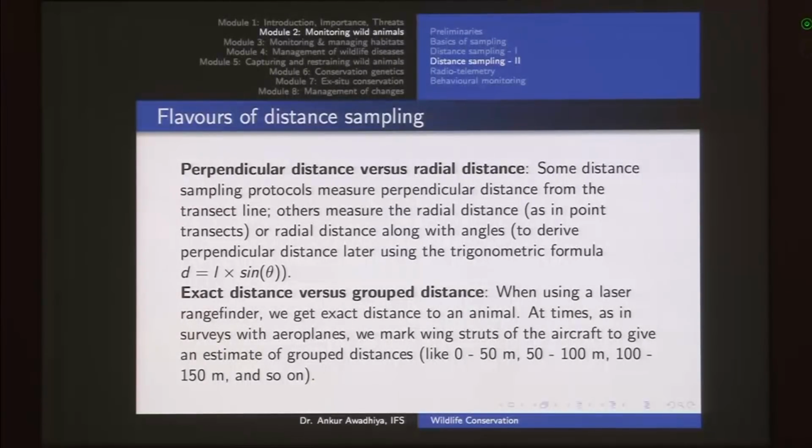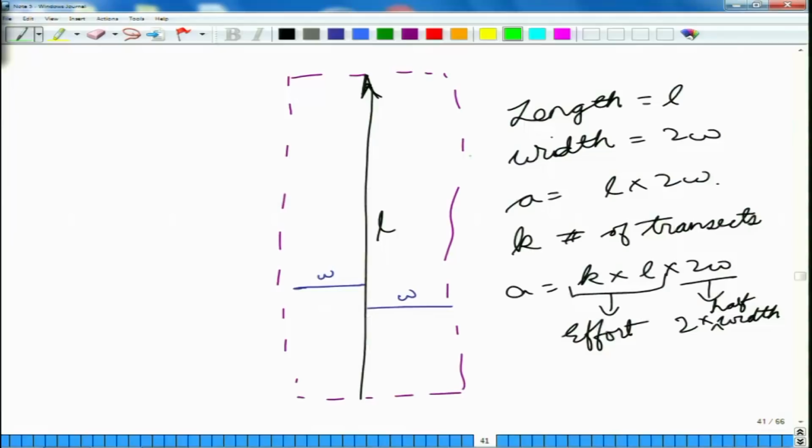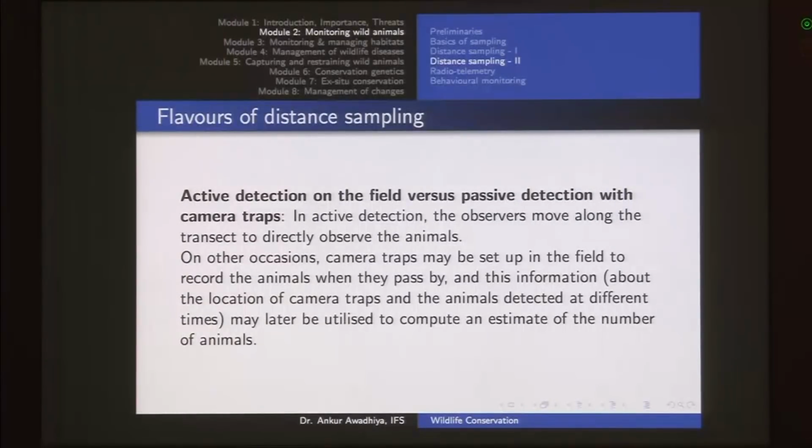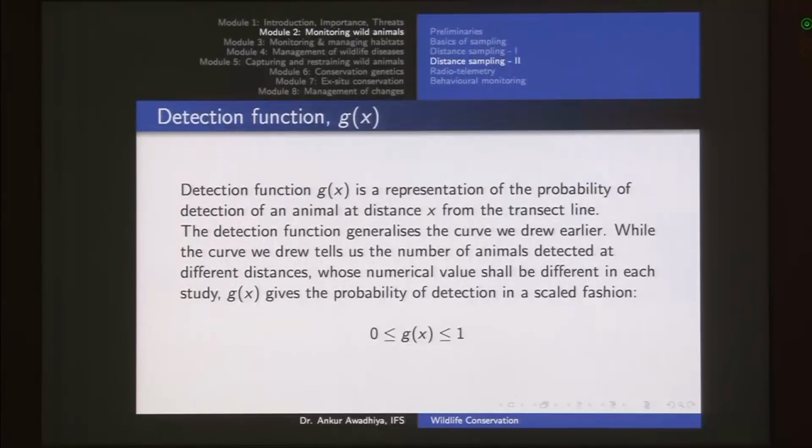When you are observing an animal somewhere, and this is your position, you can directly take this distance, say this is x, and you can measure this angle theta, or you can directly put it as x into sine theta, which is the perpendicular distance of the animal with respect to your transect line. Next we talked about exact distance versus group distance, then individual objects versus clusters, direct sightings versus indirect cues, active detection on the field versus passive detection with camera traps.